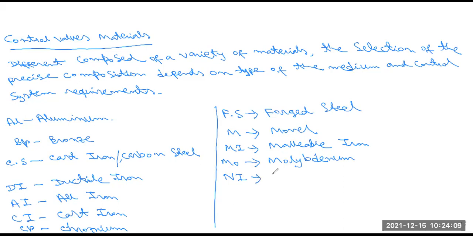Next, we know Ni, that means nickel iron. This is another important term, and we have to use this nickel material.